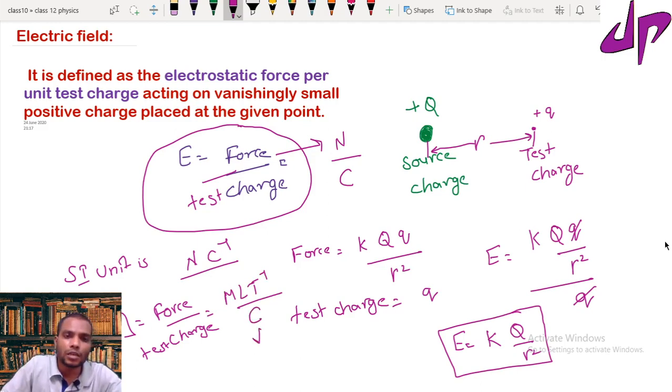These coulombs you can convert as current, ampere, times T, where T is the time. So if you do that, you will reach the dimensional formula for electric force.